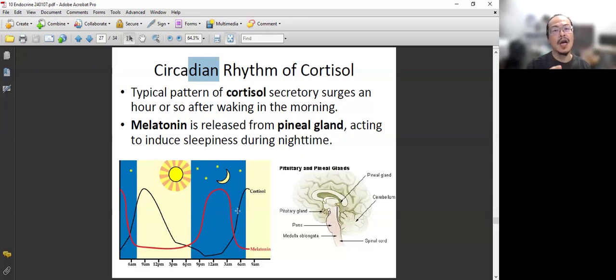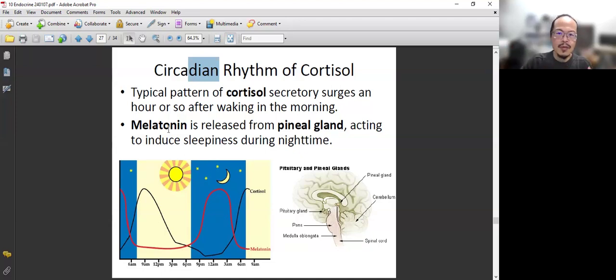This is in contrast to another hormone, melatonin. We only mention melatonin here, but it's important. Melatonin is the hormone that helps you sleep. So the melatonin level will be at the peak during midnight. It helps you to induce sleep, basically. It does not actually maintain sleep, but it helps you to induce sleep. So its level is high during nighttime.